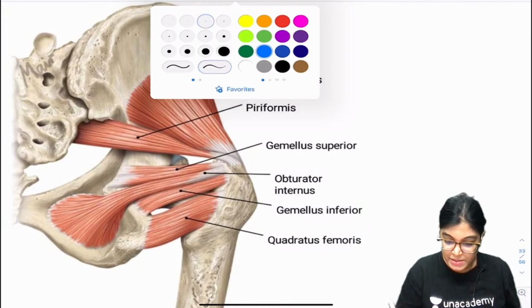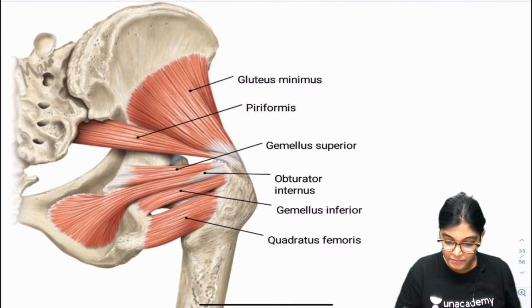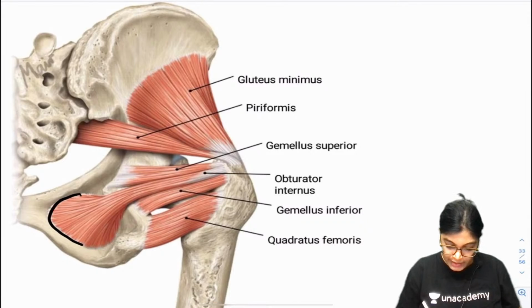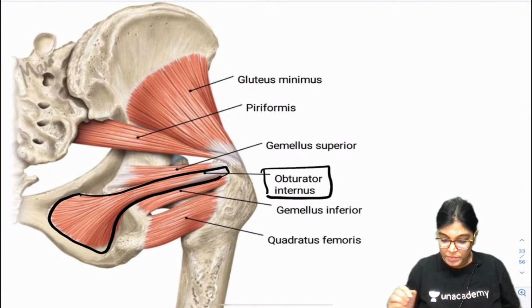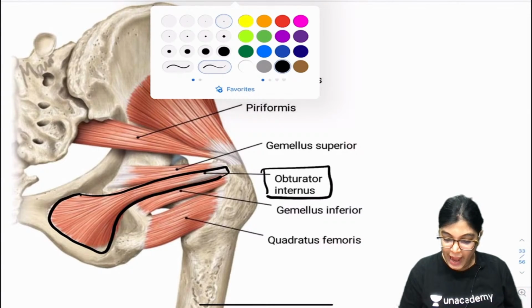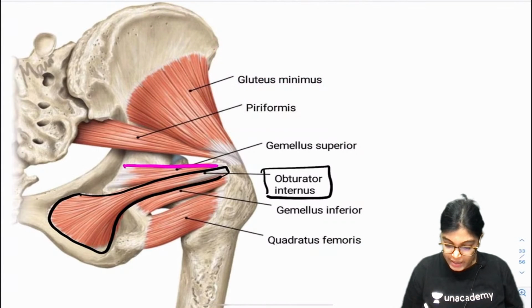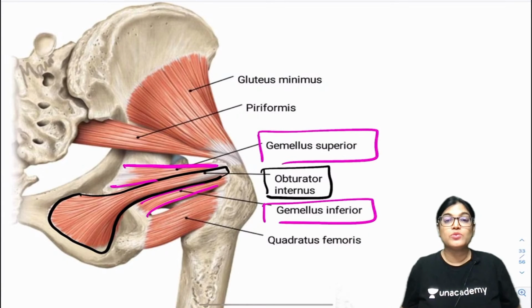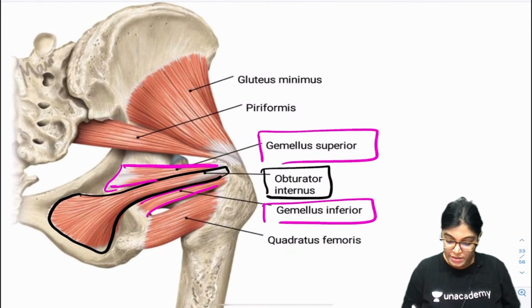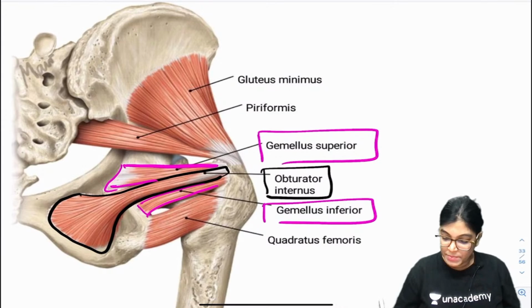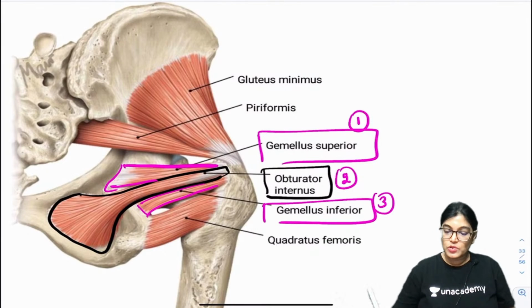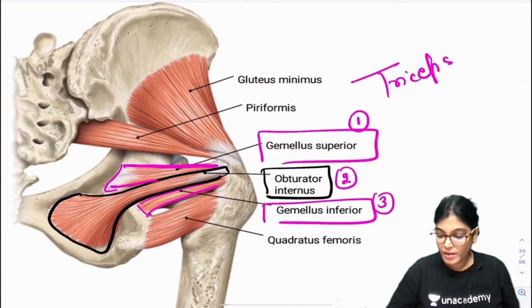This is the obturator internus muscle, and on its upper and lower aspect are the gemellus superior and gemellus inferior. These three muscles together are called triceps coxae.